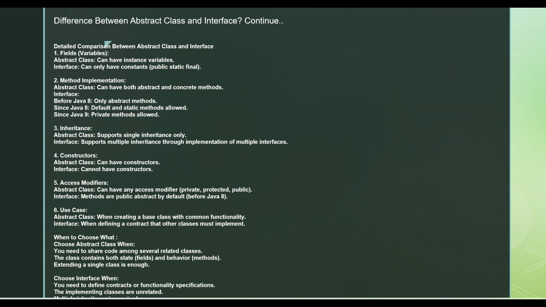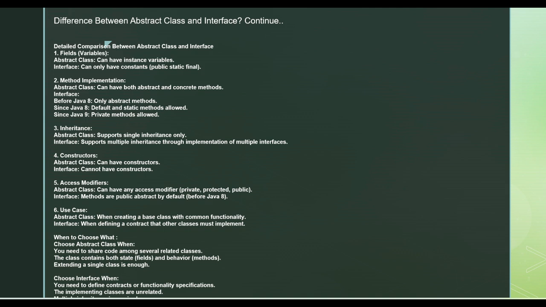Now the continuation: if you see the differences when you compare them, at field level you can have instance variables in abstract classes, while you can have only public, static, final in interfaces. At method level, in abstract classes you can have both abstract and non-abstract methods. But in interfaces, prior to Java 8 there were only abstract methods. Now, post Java 8, it can have default and static methods, and in Java 9, private methods.